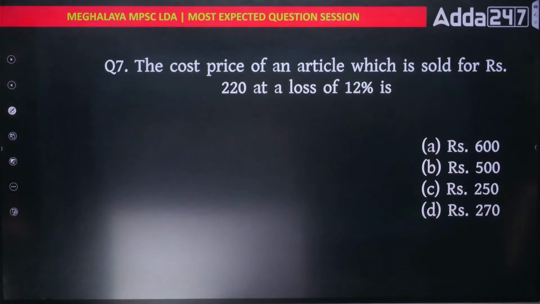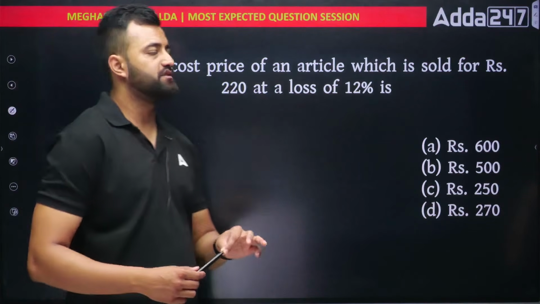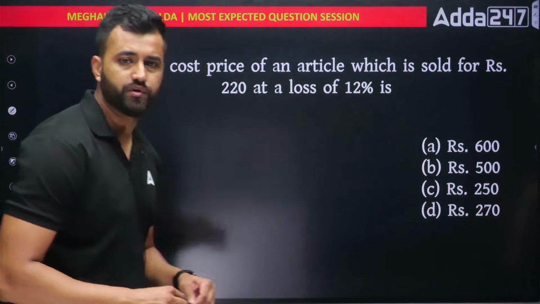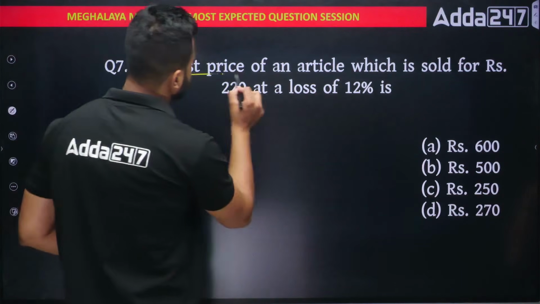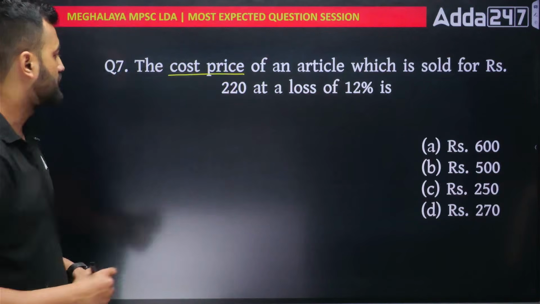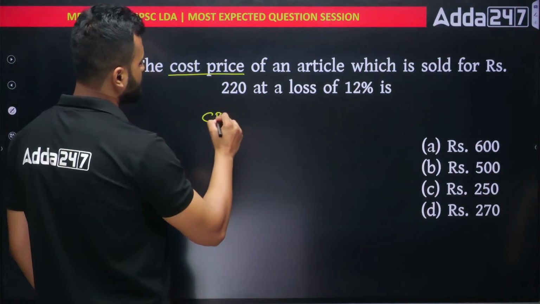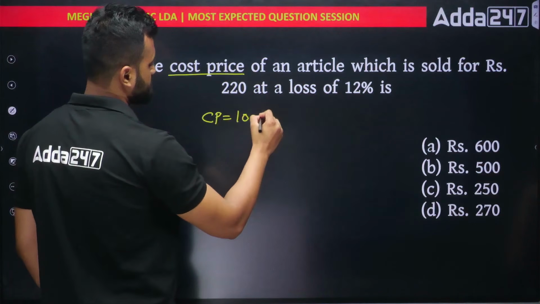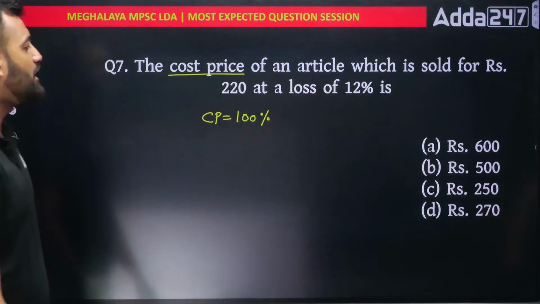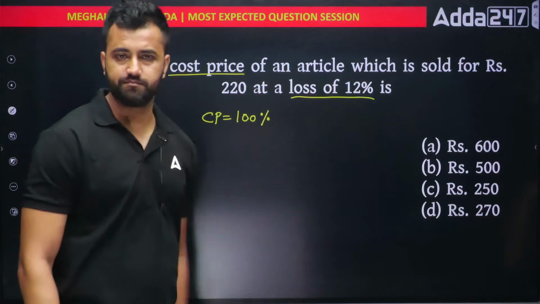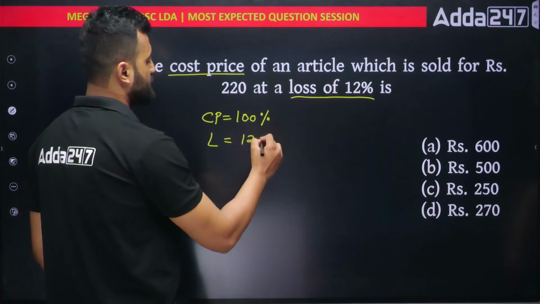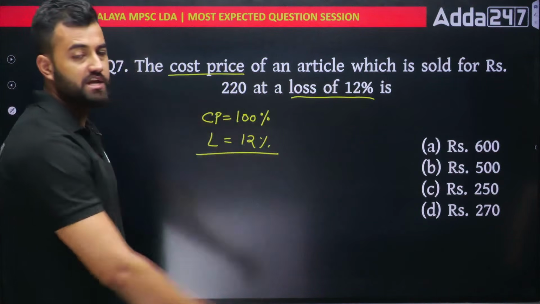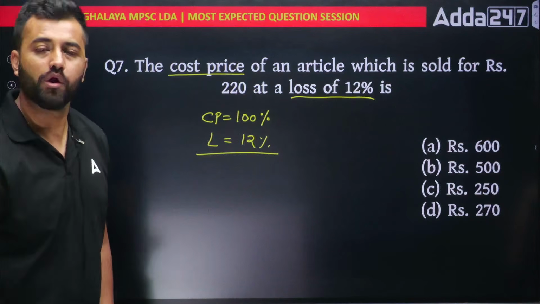Next. Number 7. The cost price of an article which is sold for rupees 220 at a loss of 12% is what? Very simple question. See, the cost price is always 100%, remember. So my cost price is always 100%. And here, there is a loss of 12%. So in 100, if there is a loss of 12%, what will be the selling price?